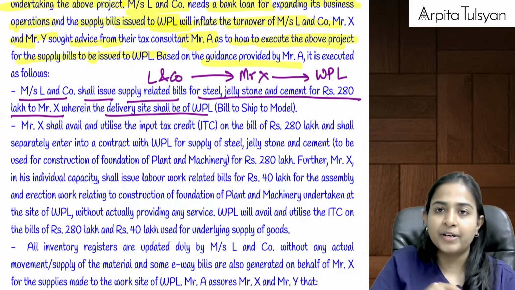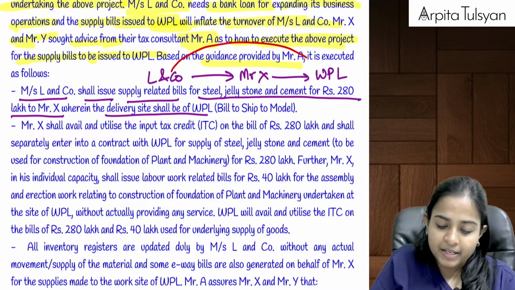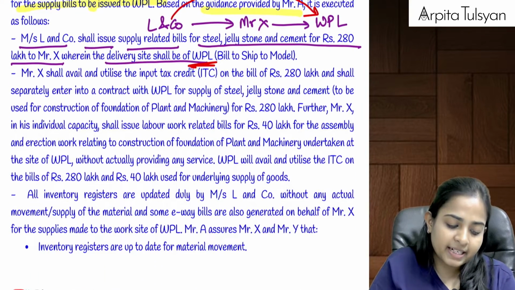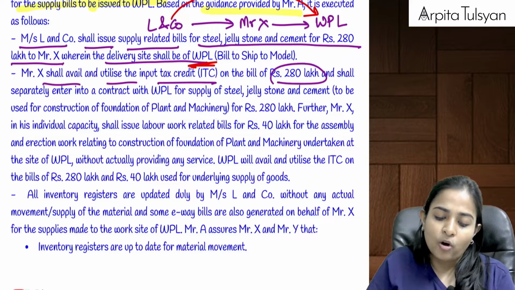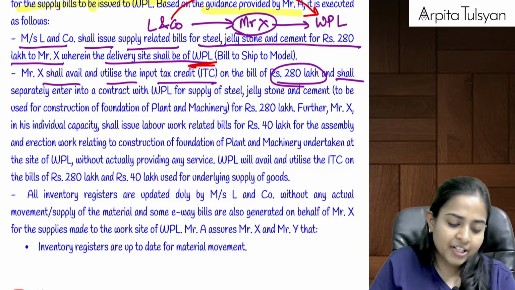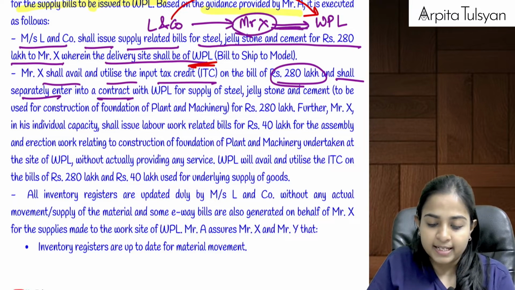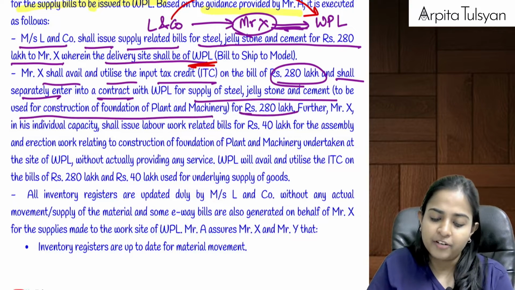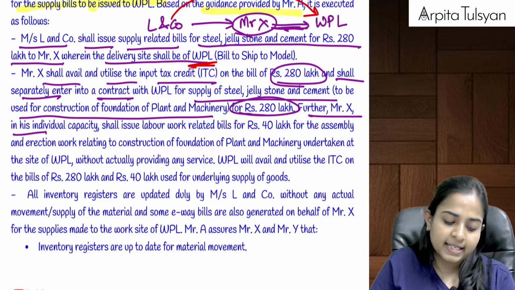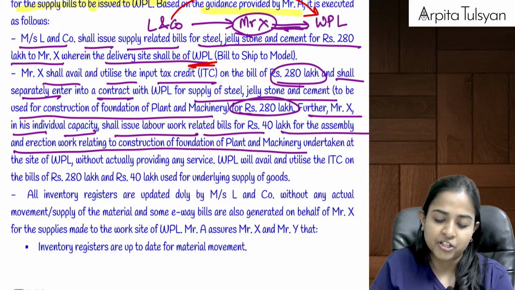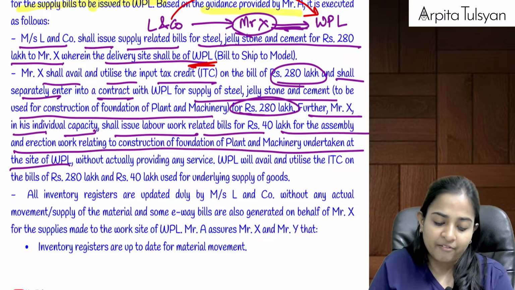So basically this is going to be the invoice chain, but L and Company is going to directly deliver it to WPL. Okay. Now, Mr. X shall avail and utilize the ITC on the bill of 280 lakhs. Okay, because it is a purchase, and shall separately enter into a contract with WPL, that is this one, second one, for supply of all these things to be used for construction of foundation of plant and machinery for 280 lakhs. Further, Mr. X in his individual capacity shall issue labor related bill for 40 lakhs for assembly and erection work undertaken at the site of WPL without actually providing a service.